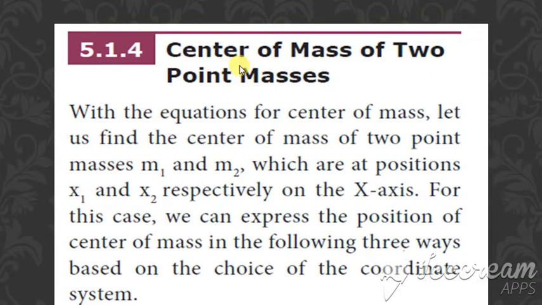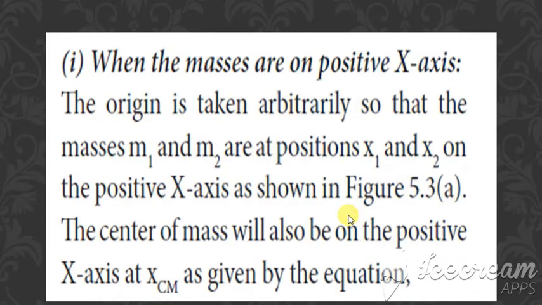Next is center of mass of two point masses. We are considering only two point masses, m1 and m2, placed at distances x1 and x2. Suppose the masses are on the positive x-axis. Here we are going to consider how these masses are placed, and based on the position, we are going to find the value of the center of mass.